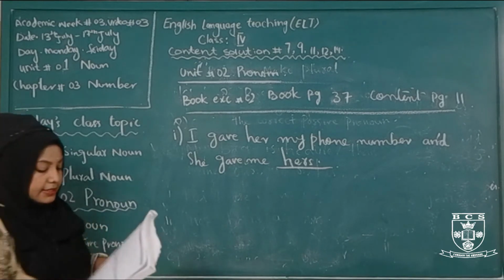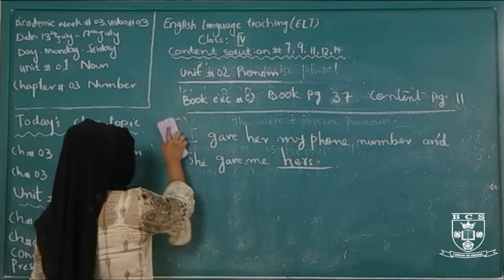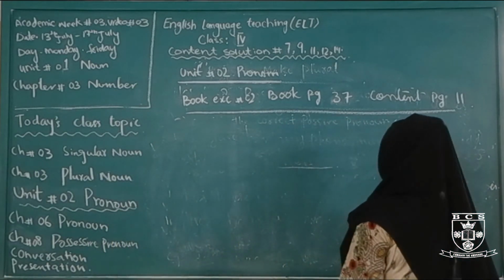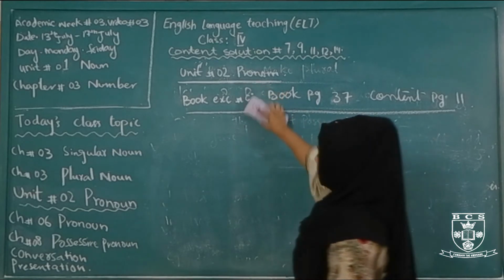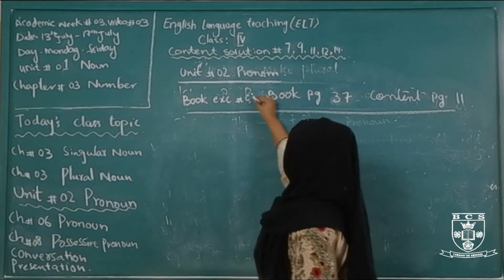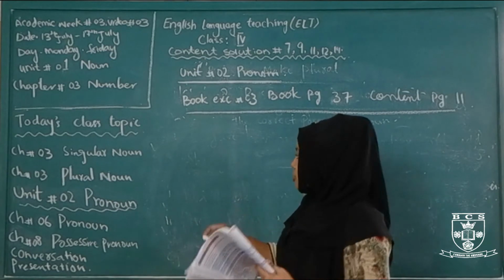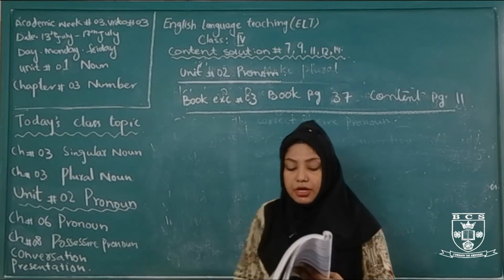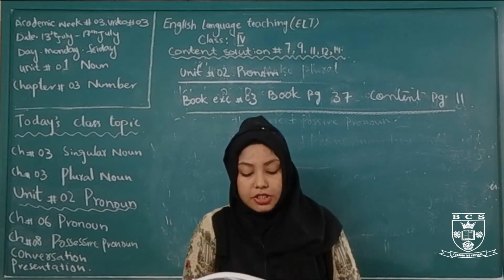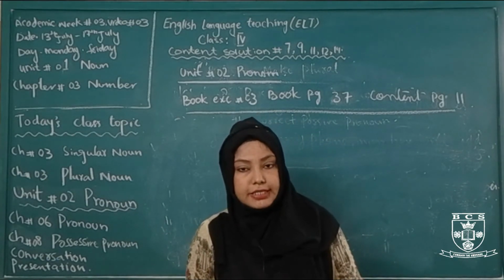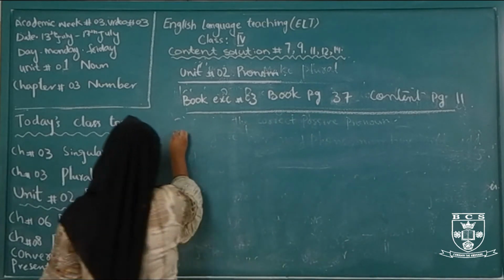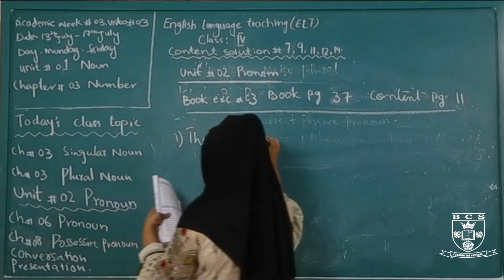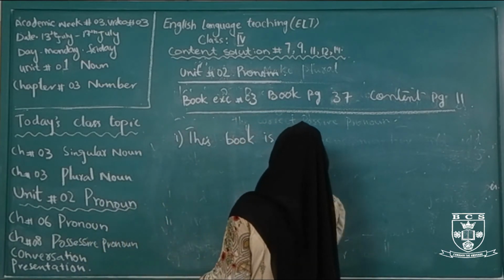Now come to exercise number 3. In exercise number 3, what to do? Replace the personal pronoun by possessive pronoun. There are some personal pronouns given. You will change the personal pronoun into possessive pronoun. Number 1 is this book is you.